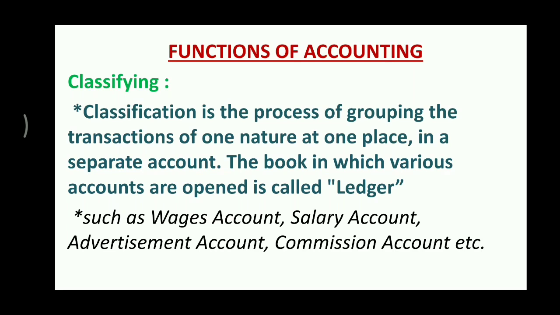According to their nature, transactions are transferred to their respective accounts. That is known as classifying, grouping of transactions according to their nature.